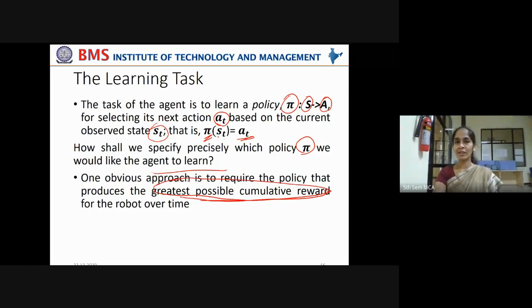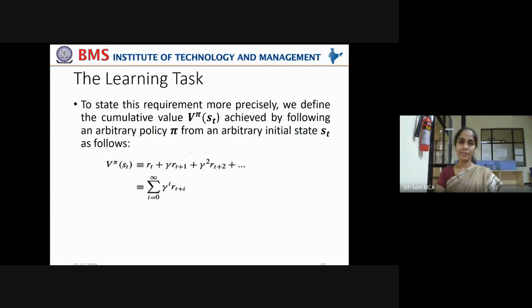What kind of control policy has to be learned? It should accumulate the greatest possible reward for the robot over time. As time passes, it should take actions which are highly rewarding, not highly penalizing.